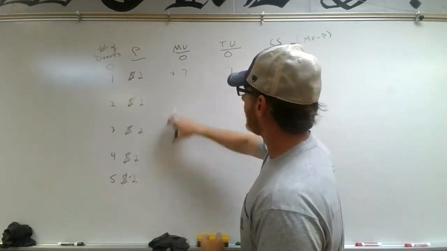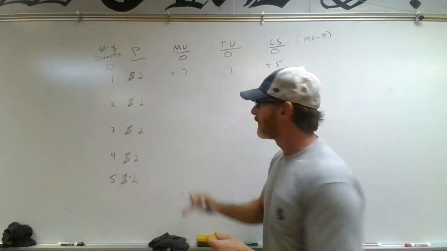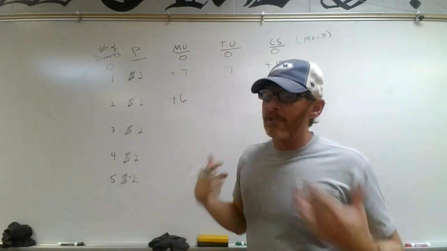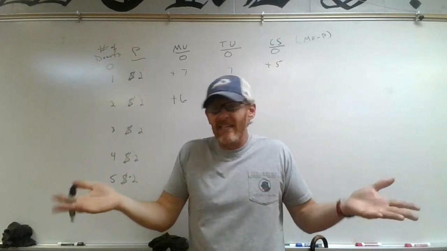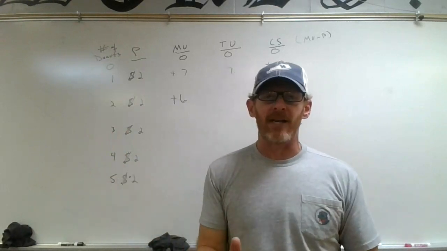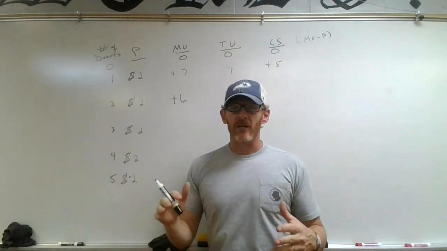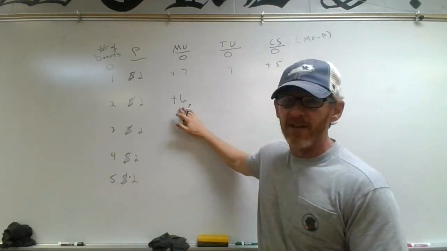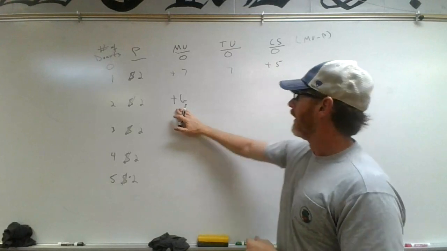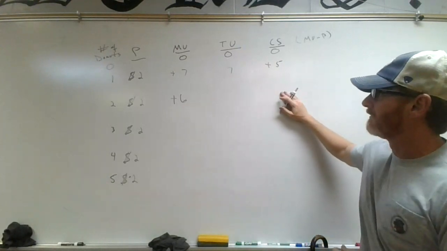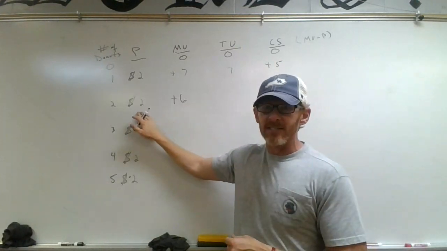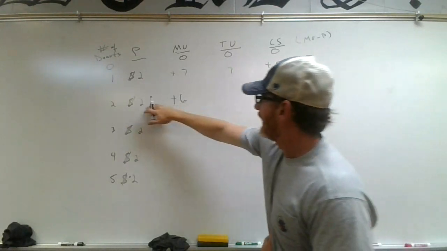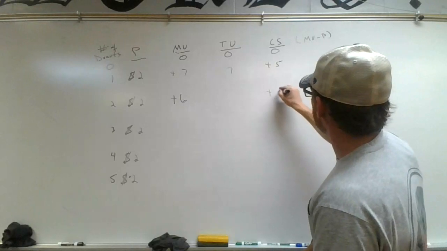Let's say for the second donut, I'm still pretty hungry. I love these donuts. Let's say I'm a little bit full, but I'd give $6. I'm going to get $6 worth of satisfaction from these donuts and milk. Let's go over here and do the consumer surplus real fast. The price doesn't change, the price is still 2. We got $6 for the satisfaction, the price was 2, so our consumer surplus is plus 4.